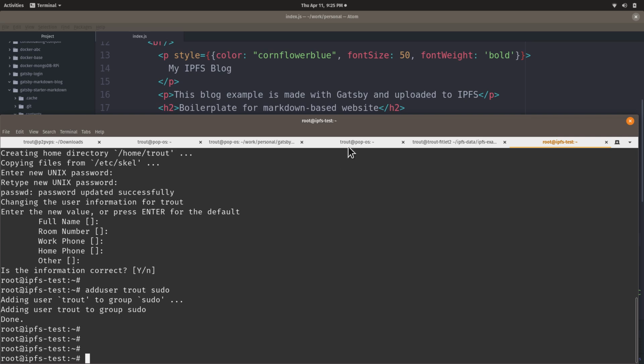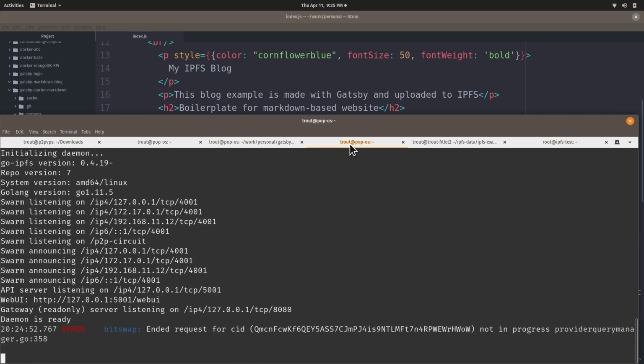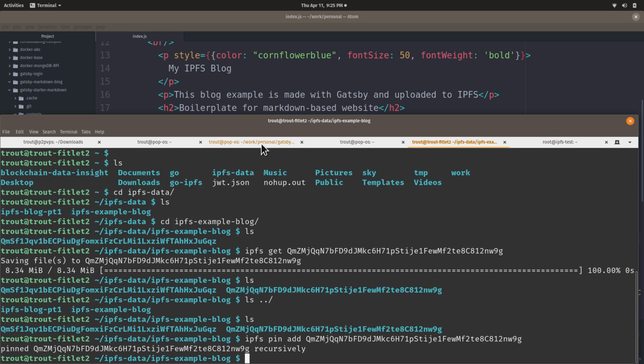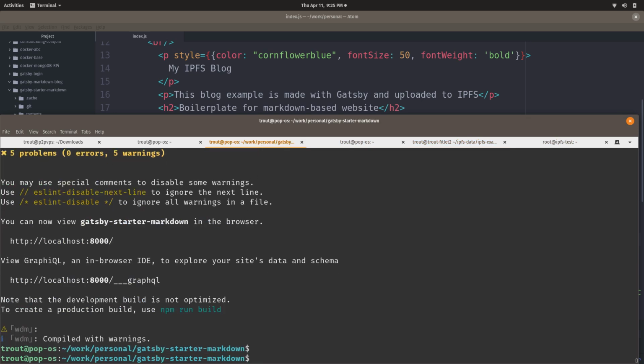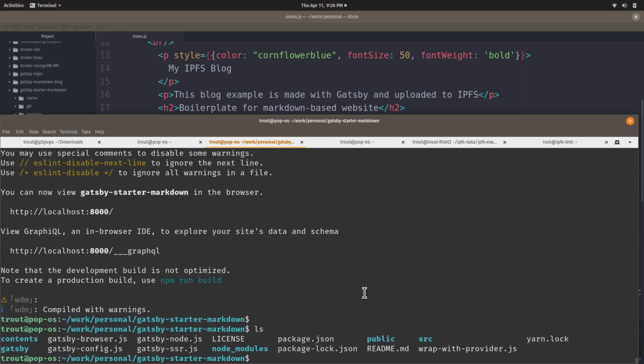So let's do that. If I go back to the right here, I built this. I showed in the previous video how you can go npm run develop to do a live view, and that's what I just did to show you the changes I made. You can also go npm run build, and that will build and populate this public folder with all the content, and then you need to hash it, to add it to the IPFS network,